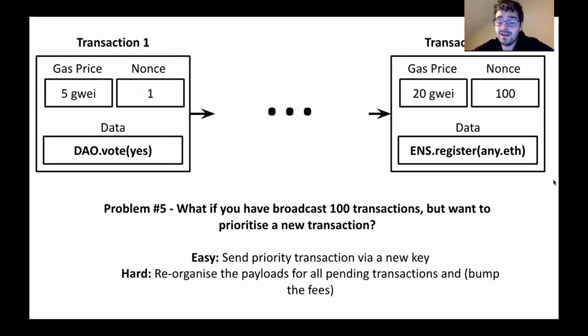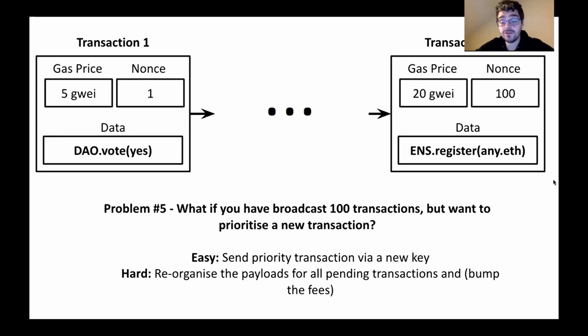And finally, the last problem is, what if the user has broadcast 100 transactions and then they realize, crap, I have a high priority transaction?